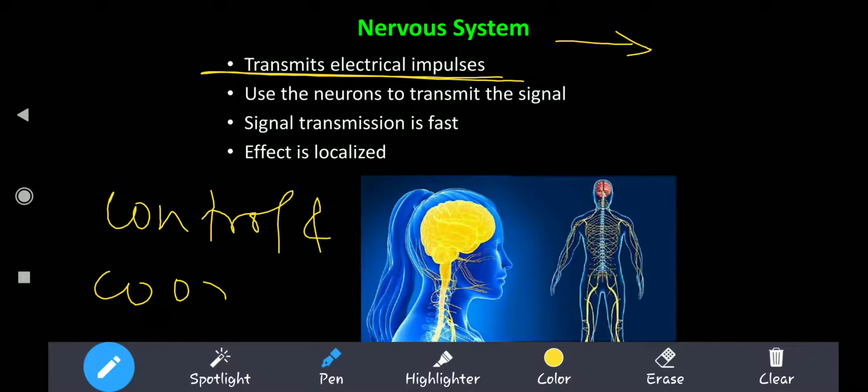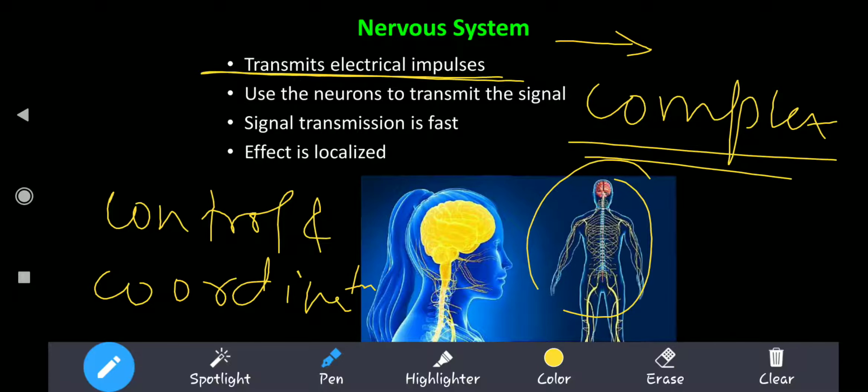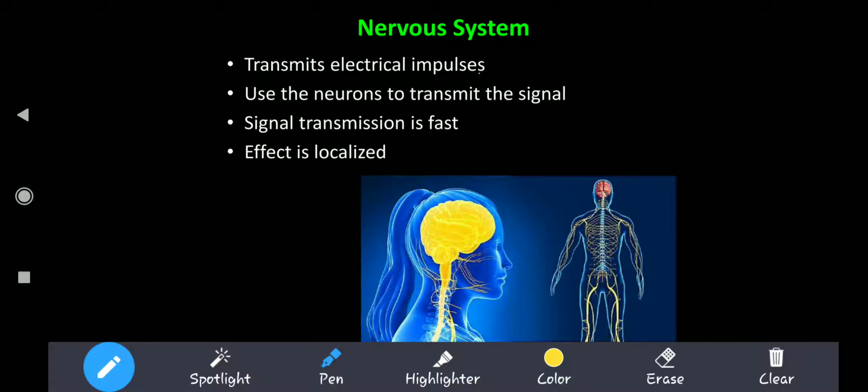Why do we need control and coordination? Because we human beings are complex organisms. There are so many cells in our body, and all the cells need to work as a team. There should be a team effort. Only when all the cells work together will our body be able to carry out the processes on a day to day basis in a proper way. So here it transmits electrical impulses.